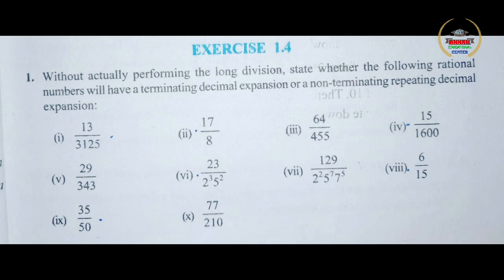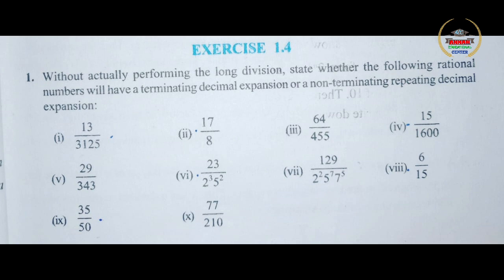So in question number 1 in exercise 1.4, you can see a set of 10 rational numbers given there. How do you know that those numbers are rational numbers? All the numbers are written in fraction form, that is in the form p by q. You know all the numbers which can be written in the form p by q are rational numbers. So they have given us 10 rational numbers.